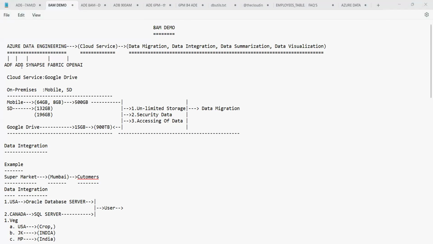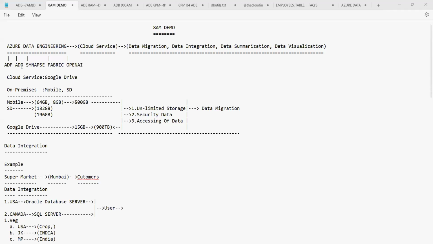And the duration of this course is 100 days. That means almost 3.5 months you will have it here. And the daily session you will have at 8 o'clock. 8 to 9 will be the standard timing for the session here. And that's it, guys. 8 to 9 will be a session.